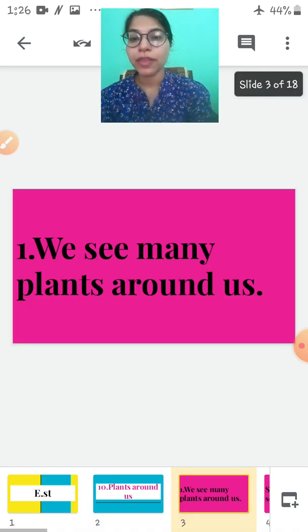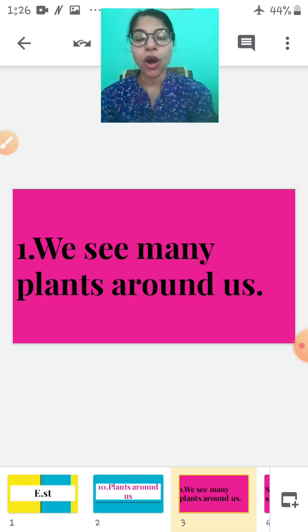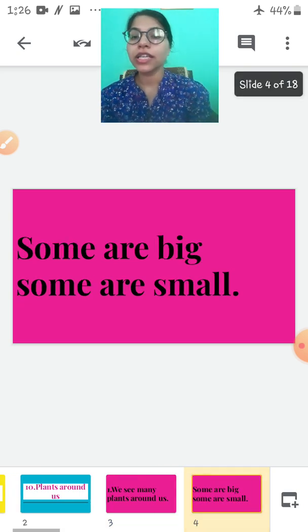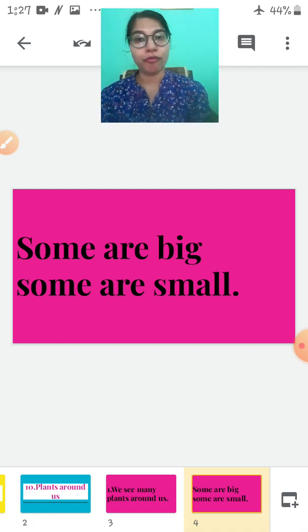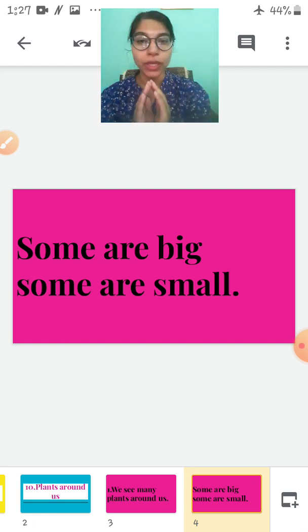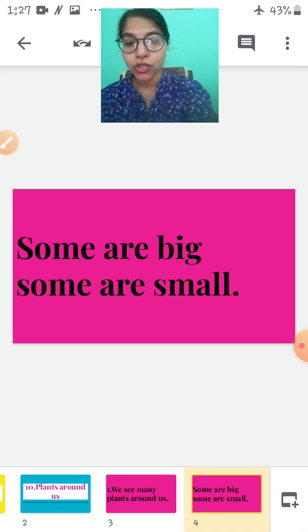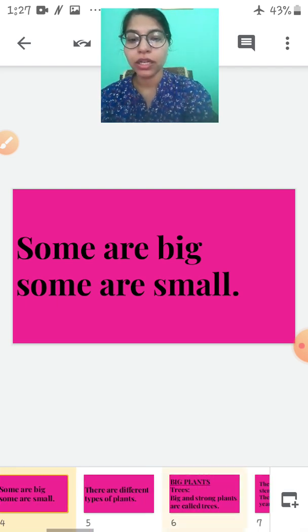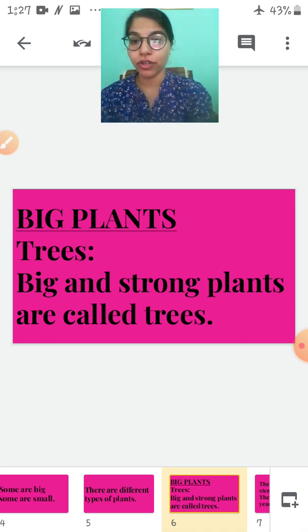Now children, we see many plants around us, isn't it? Whenever you go outside your house, you see different types of plants. Some are very big and some are very small. So there are different types of plants around us. First, there are big plants. We are going to talk about big plants first, okay?